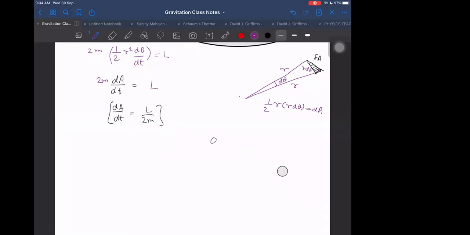Right now we are discussing one path among those three, and the path that we are discussing is the elliptical path. But there are other kinds of paths also possible. One is straight line path. If it is just falling along to the center of Earth, then it will be a straight line path. This is also one possibility.